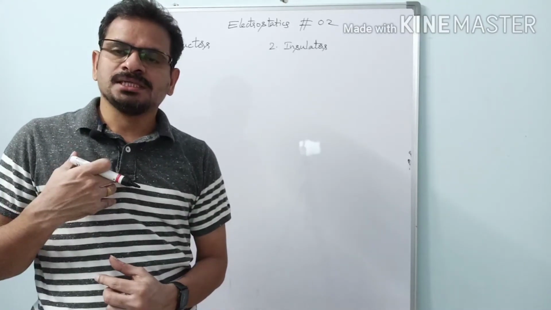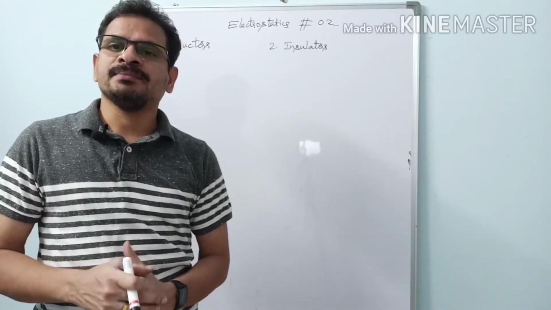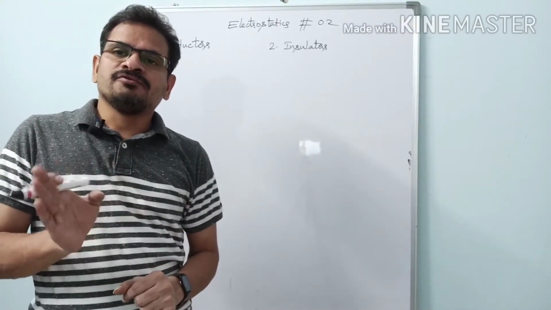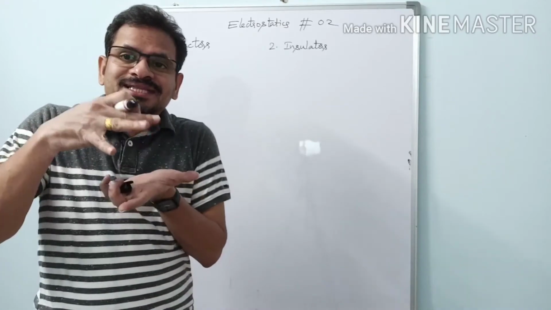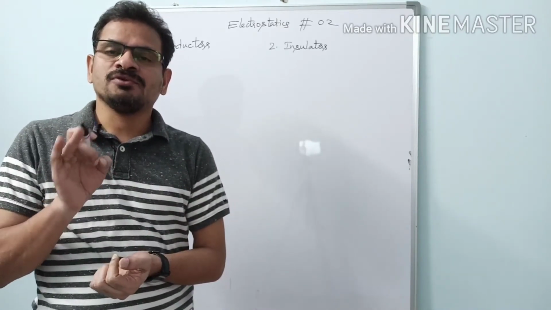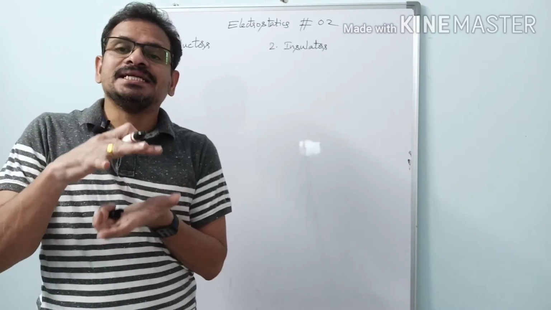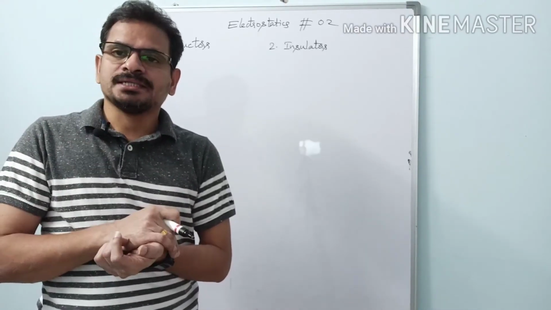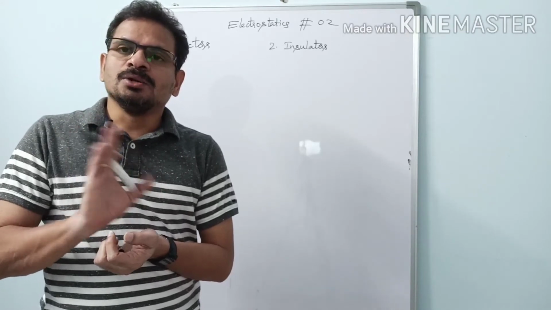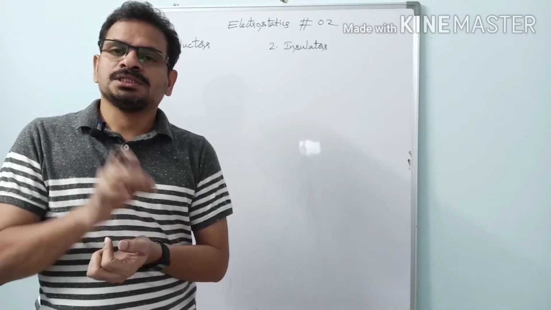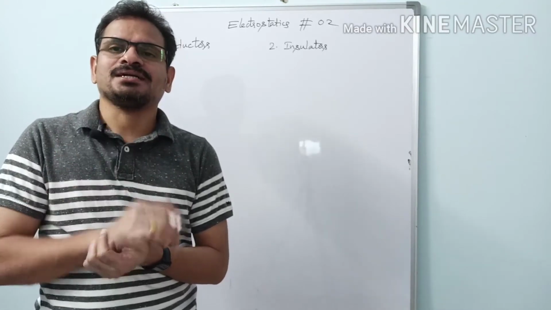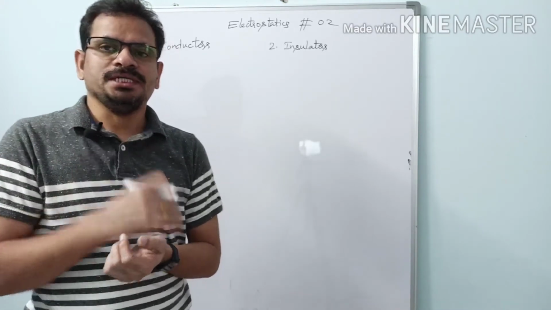Here, conductors do not allow the free flow of charges within them. They allow flow of charges only on exterior surfaces. Within the body of the conductor there will be no flow of charges.